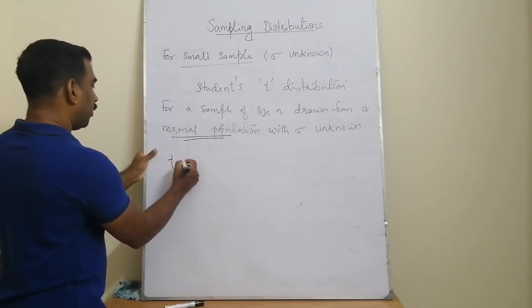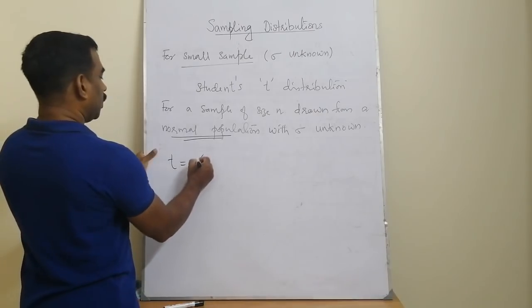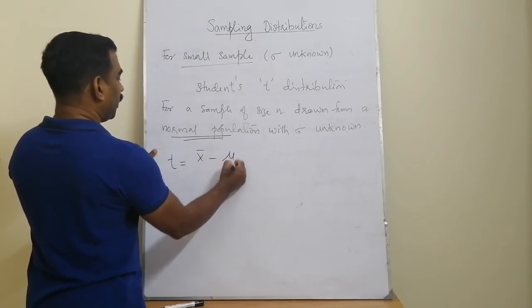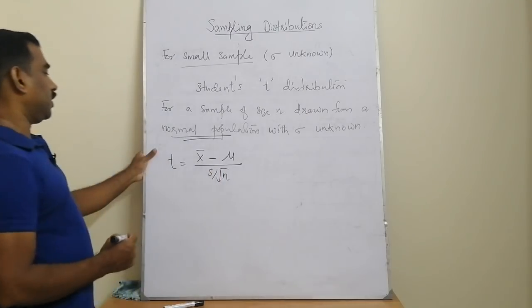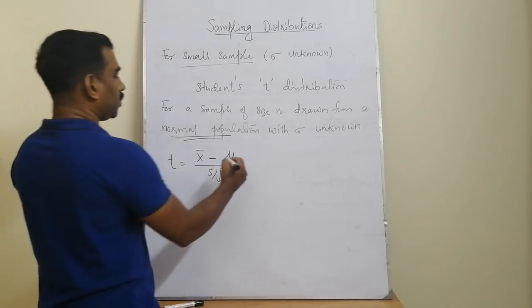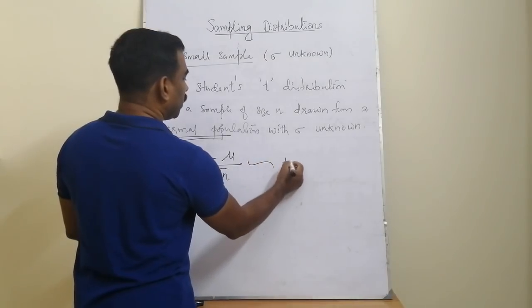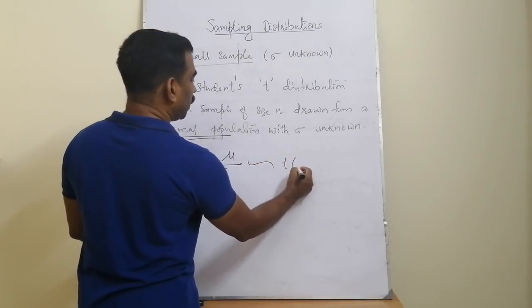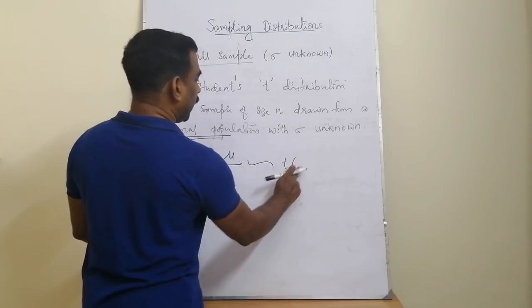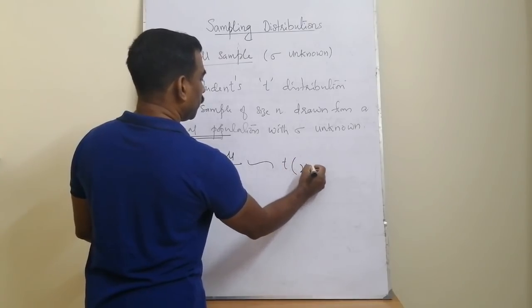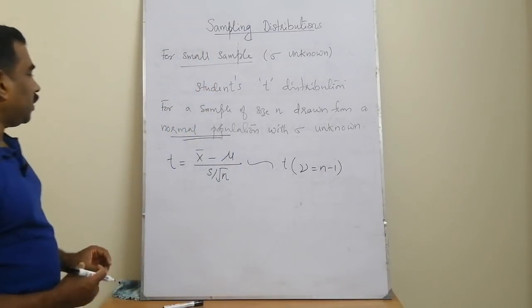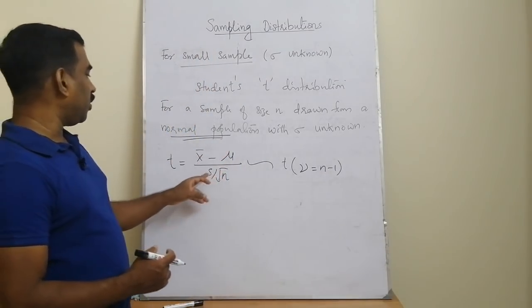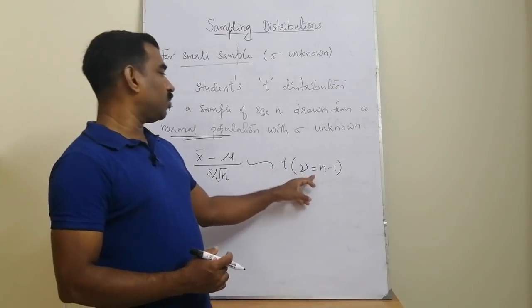Then we can have the random variable, say t. T is equal to x bar minus mu divided by s by root n, where s is the sample standard deviation. This follows a new distribution called the student's t distribution with the parameter nu equal to n minus 1. This parameter is written as nu. So t equals x bar minus mu divided by s by root n follows the student's t distribution.